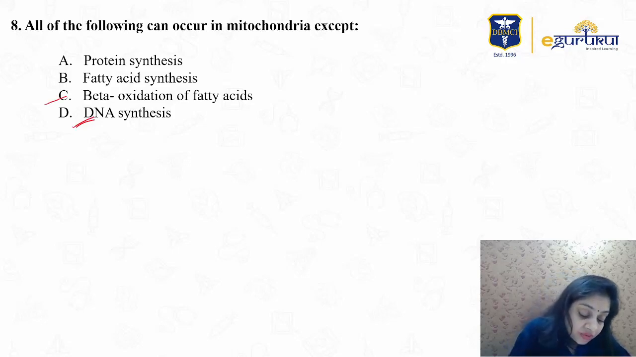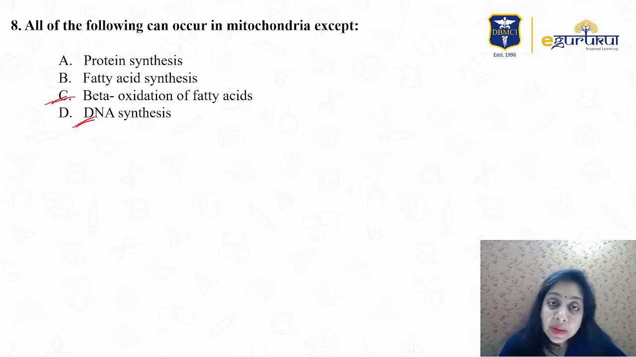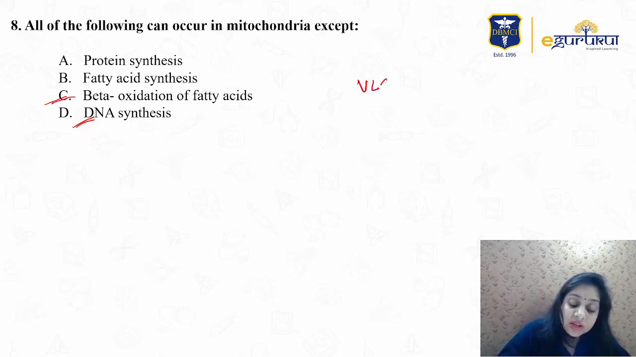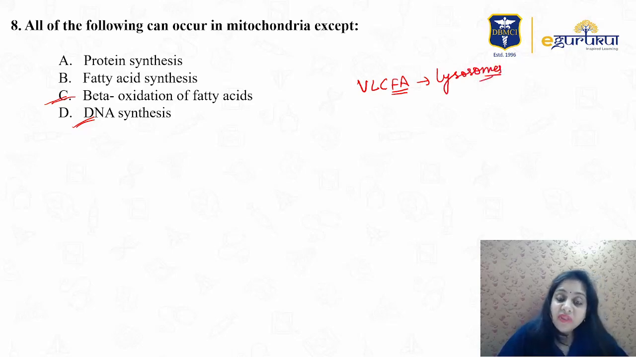Beta oxidation of fatty acids happens in the mitochondria, except if you have very long chain fatty acids, then the beta oxidation takes place in the peroxisomes. Short chain fatty acids undergo beta oxidation in the mitochondria. Fatty acid synthesis never occurs there. So this is the choice.